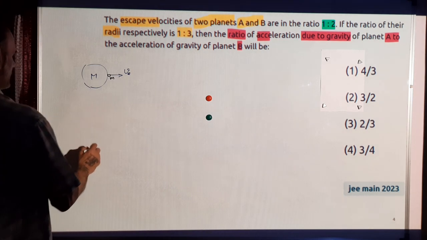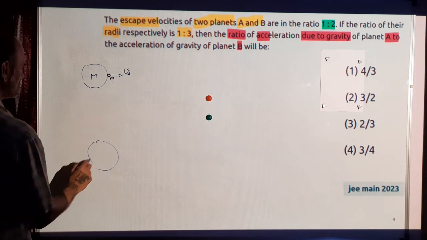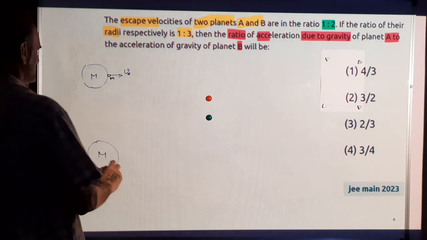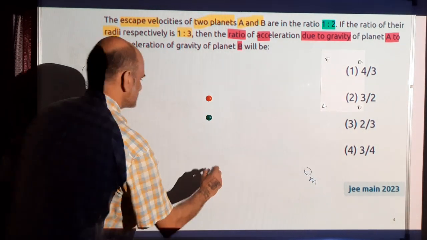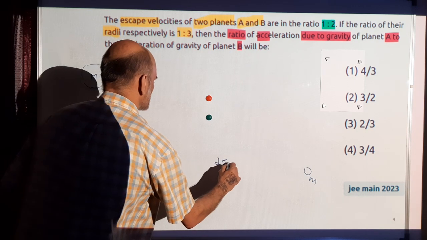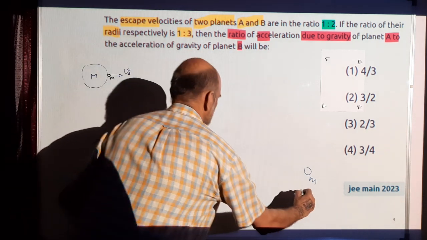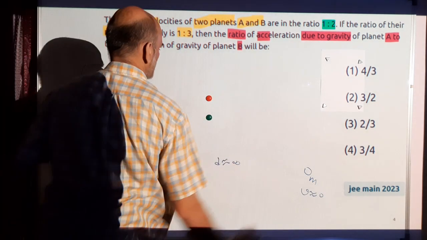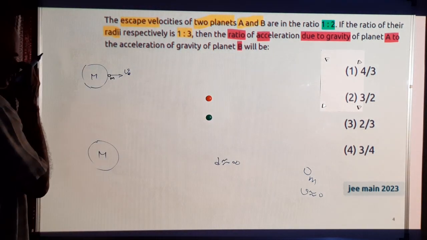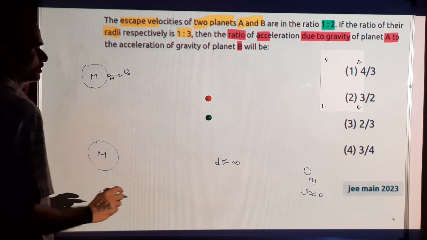So what should happen is, in the final case, this m should have reached a very large distance, d is approximately infinity, and the velocity is approximately 0, but directed away from the central mass, so that it keeps going on.